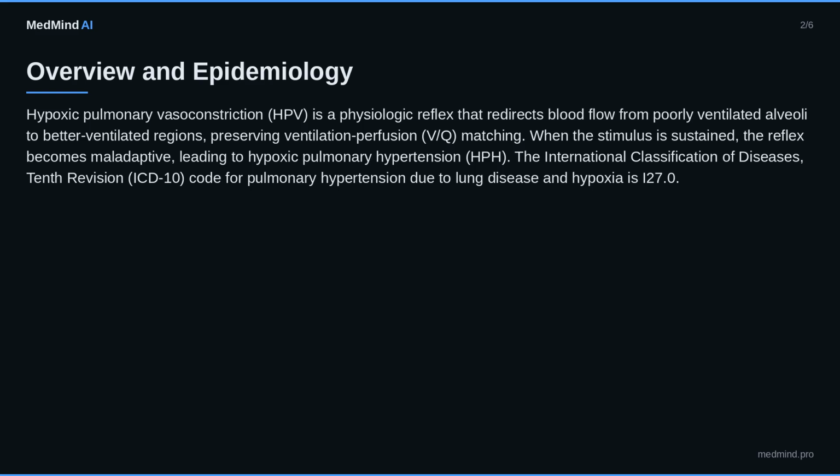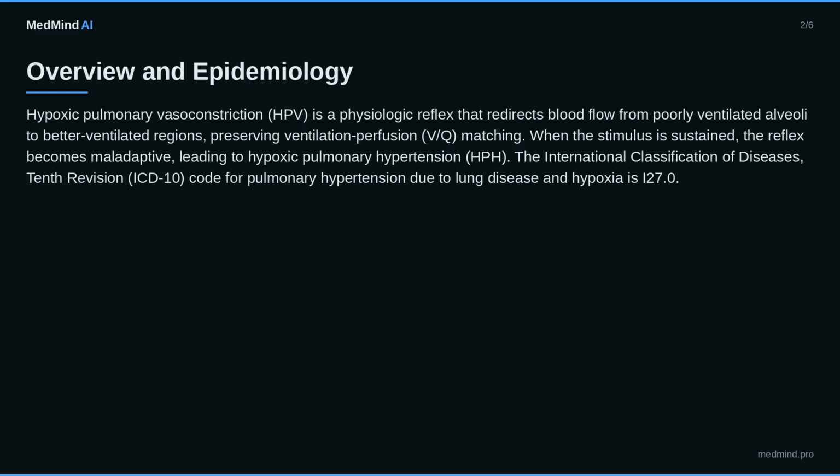The International Classification of Diseases, 10th revision, ICD-10, code for pulmonary hypertension due to lung disease and hypoxia is I27.0. Globally, an estimated 2.5 million individuals develop clinically significant HPH each year, approximately 0.03% of the world population.